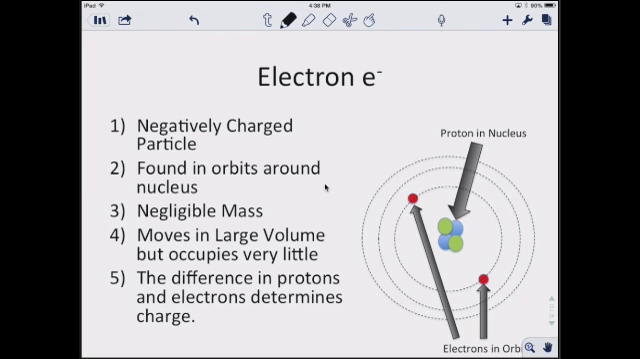Now, the electron, on the other hand, is a negatively charged particle. It's found in orbits around the nucleus. It has negligible mass, meaning it's so small in comparison to a proton that it doesn't really matter. It moves in a large volume but occupies very little space. So they move around the nucleus in a very large volume, but they occupy very little of it. The difference in protons and electrons determines the charge. So if we have 4 protons and 3 electrons, we're going to have a +1 charge because there are more positives than negatives.